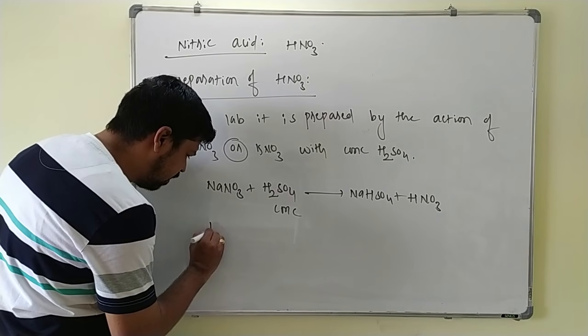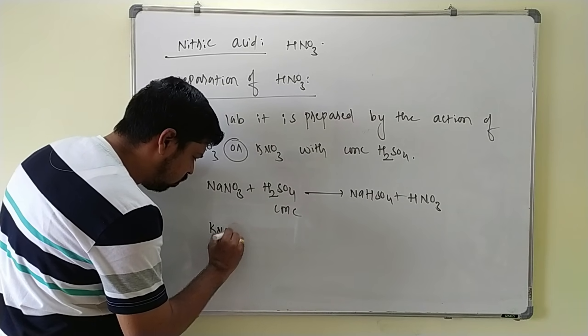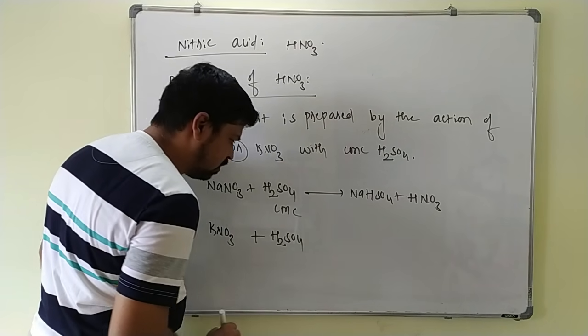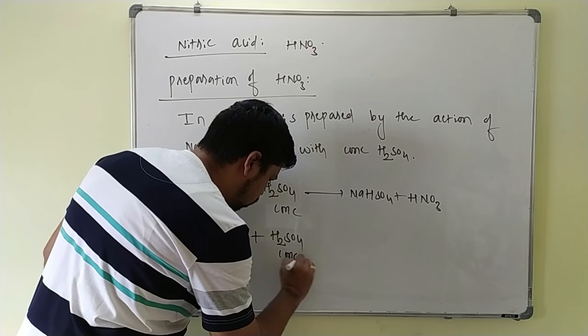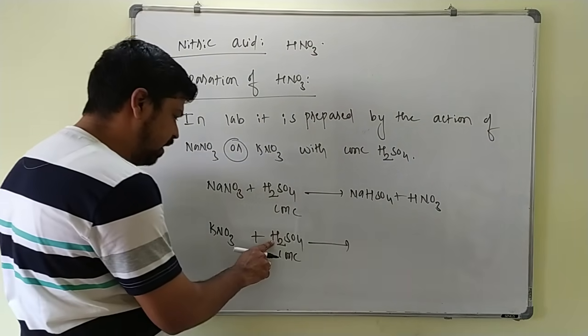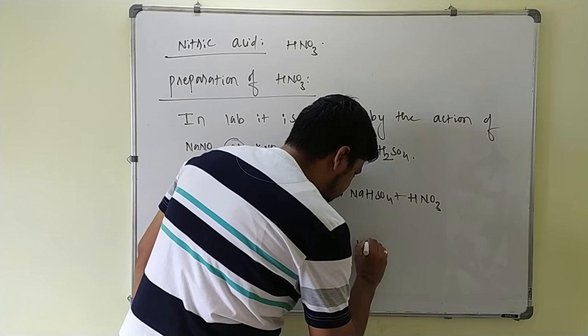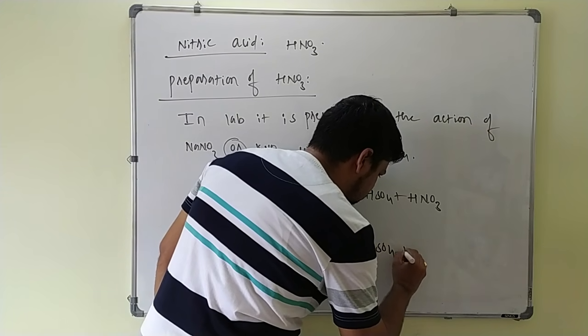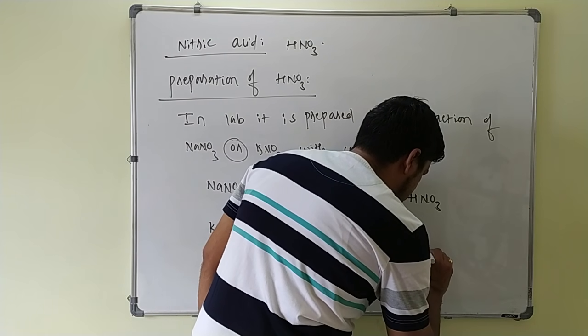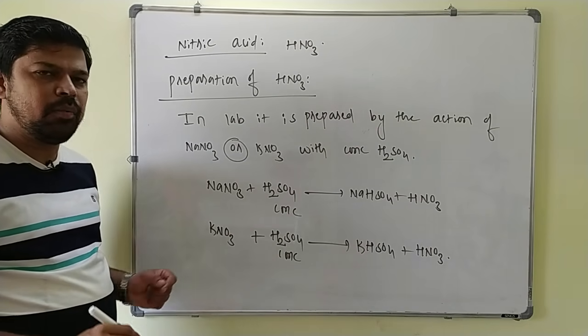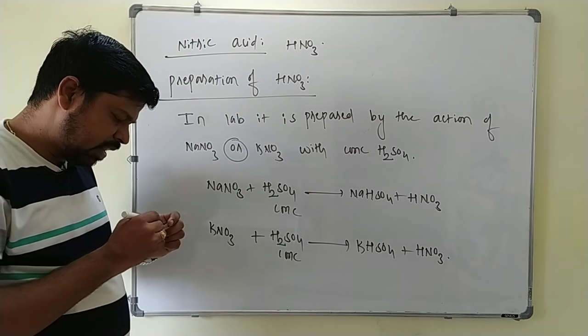Similarly, you can write the reaction for KNO3, potassium nitrate. Again, it reacts with concentrated H2SO4. You take one hydrogen, combine with the nitrate ion. So first you will write KHSO4 and it will form HNO3. This is the laboratory method for the preparation of nitric acid.